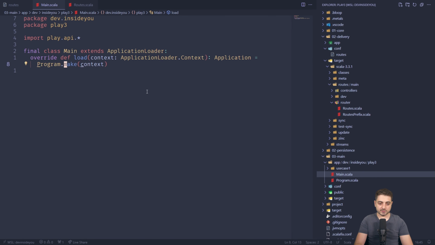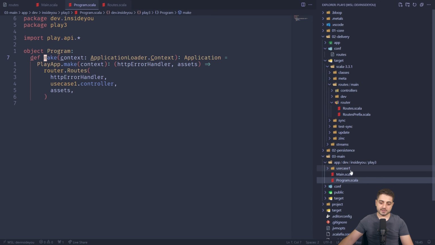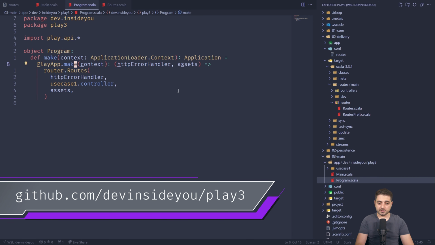And then you do something with this context. Usually the way I do this, I try to keep the main to like one line, and in this one line, I'm creating a program, which is a file that is right next to it over here. I created this tiny abstraction. I'll show it to you. I'll push the whole thing to GitHub, and you can have a look at it later.